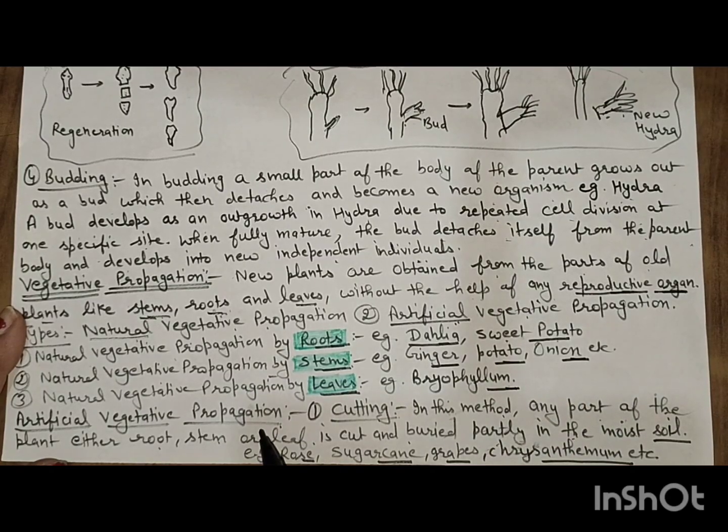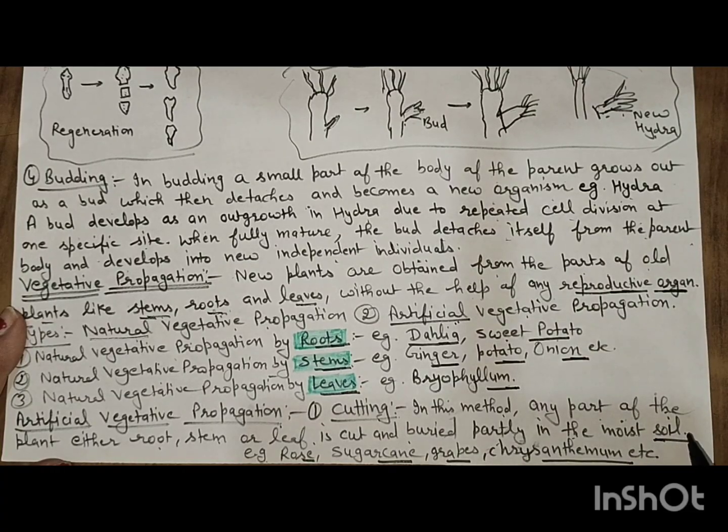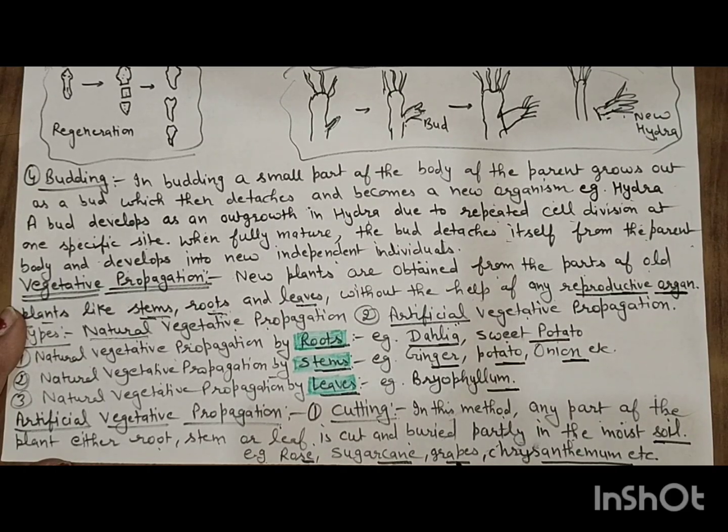Artificial vegetative propagation. First is cutting. In this method, any part of the plant, either root, stem or leaves, is cut and buried partly in moist soil, and the new plant will grow. Examples: rose, sugarcane, grapes and chrysanthemum. We can grow these plants by the cutting method.